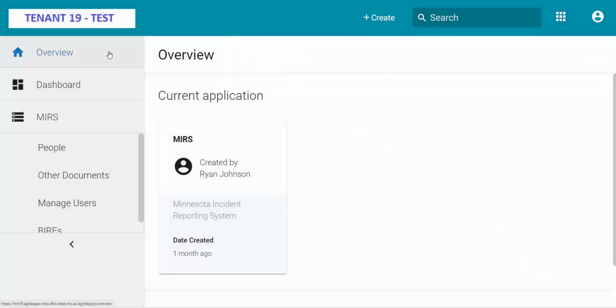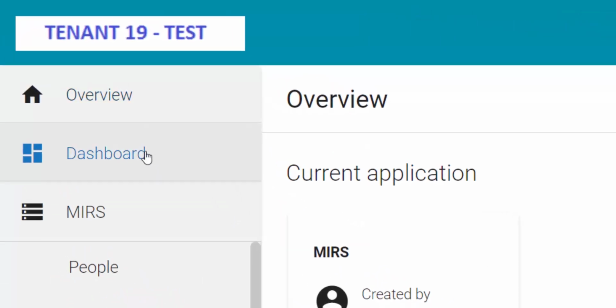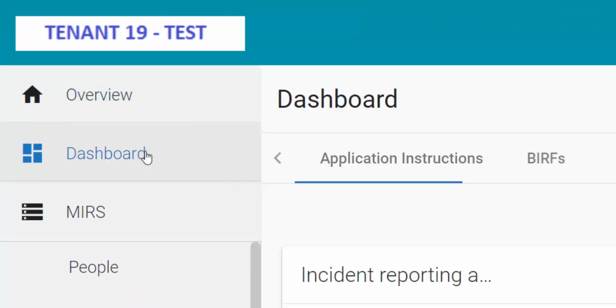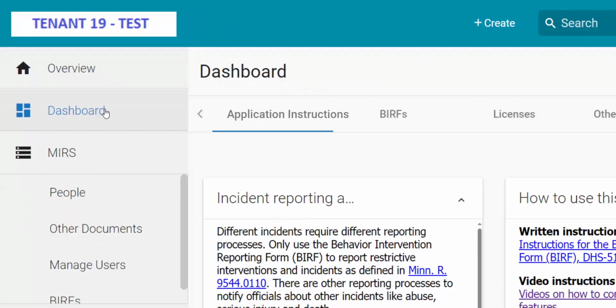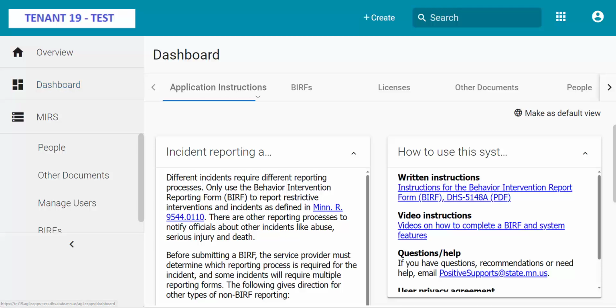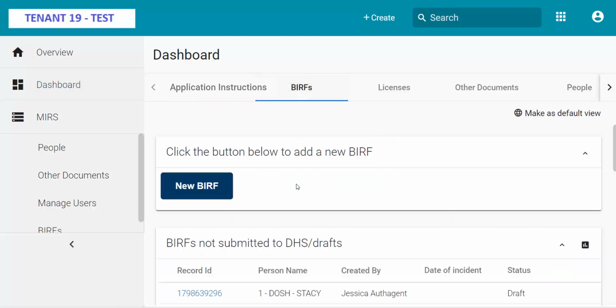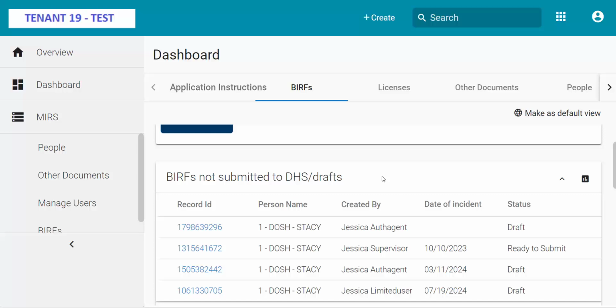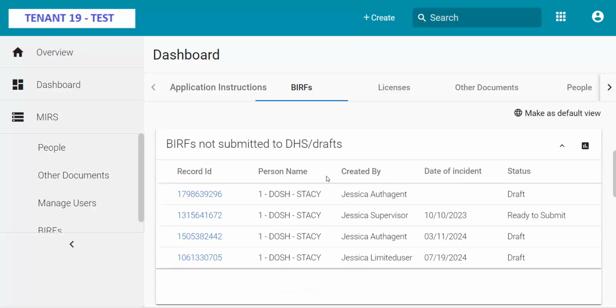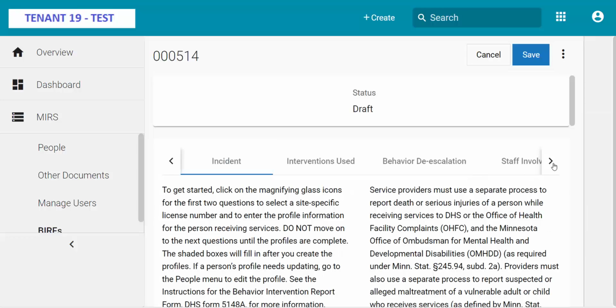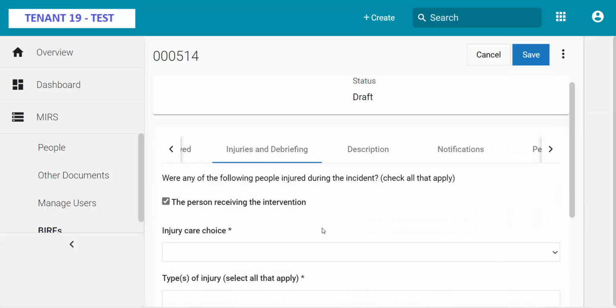To submit a BIRF for yourself or one of your employees, go to the main dashboard, which is the middle icon on the left side of your screen that looks like 4 boxes grouped together in a square formation. Click on the header titled BIRFs. Find the BIRF you want to submit under BIRFs Not Submitted to DHS/Drafts. Click on the record ID of the BIRF you want to review. Review for any needed edits.